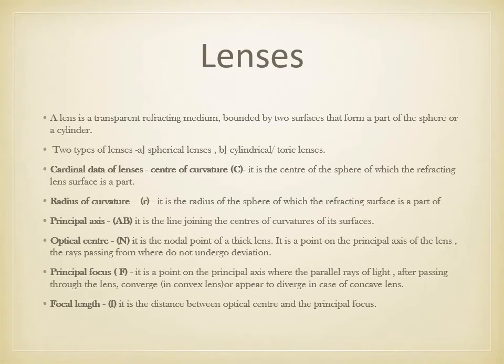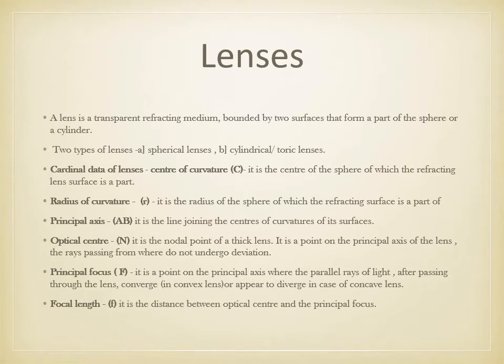So coming to the various lenses. A lens is a transparent refracting medium which is bounded by two surfaces that form a part of a sphere or cylinder. There are two types of lenses, spherical and cylindrical. Cylindrical lenses are also called toric lenses.